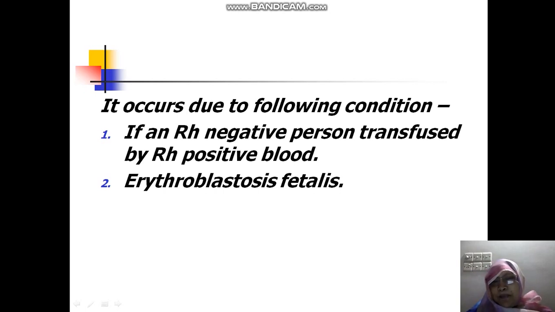There is no chance of Rh incompatibility in the case of an Rh positive person. An Rh negative person produces antibody against Rh factor when the person is transfused with Rh positive blood. And another example is erythroblastosis fetalis.